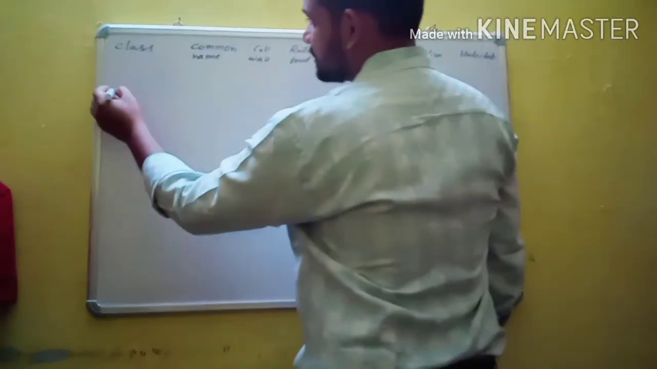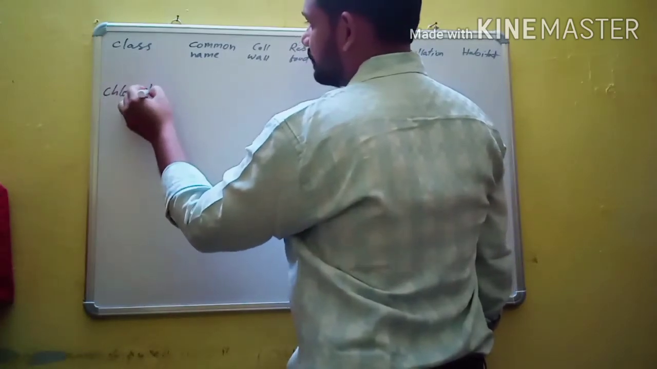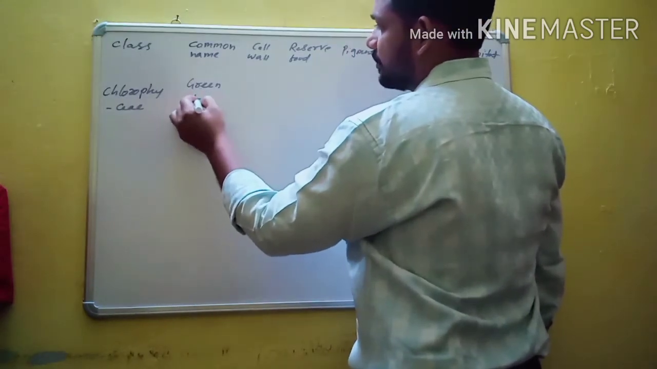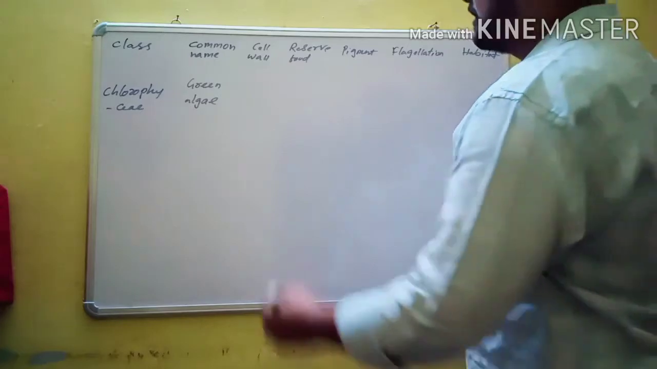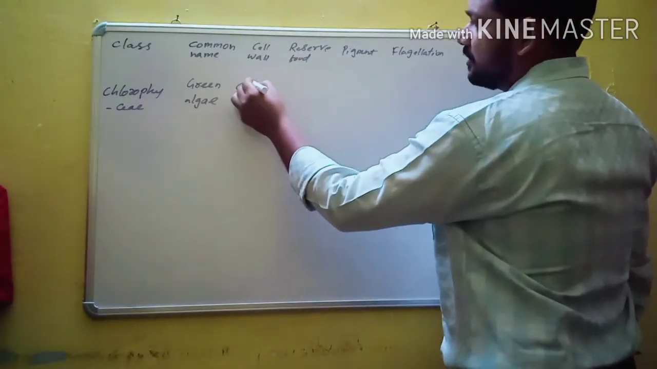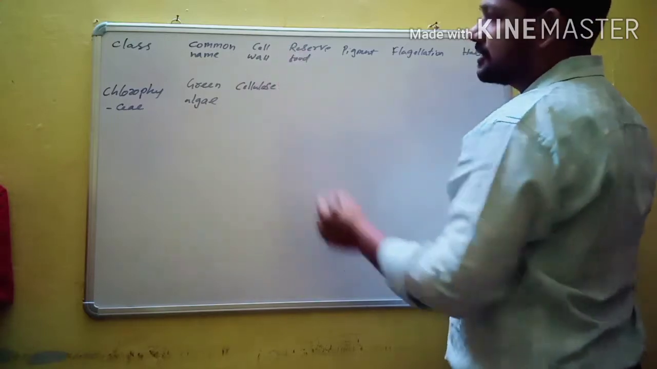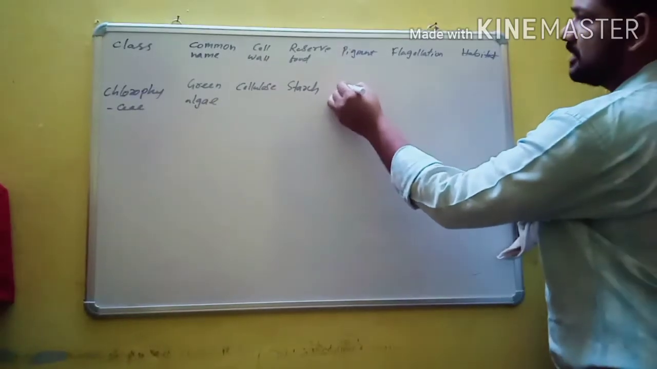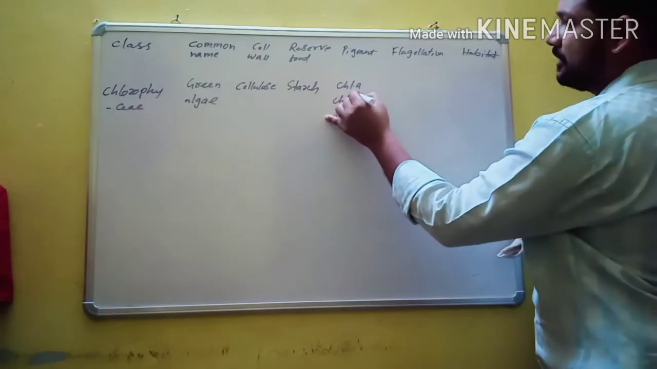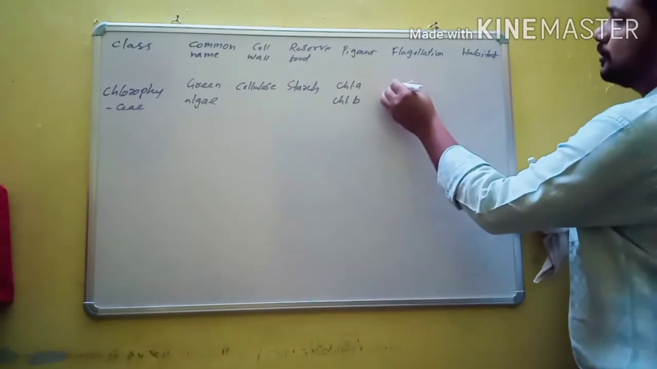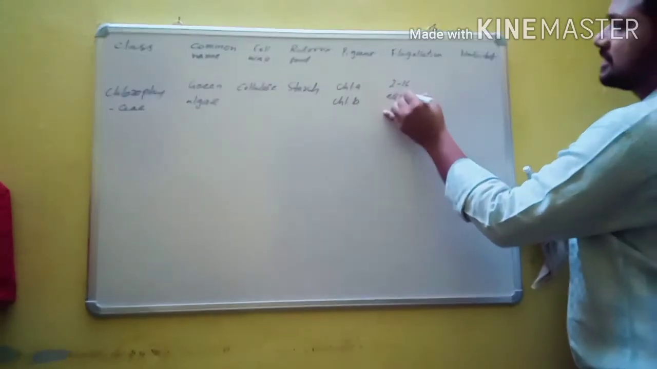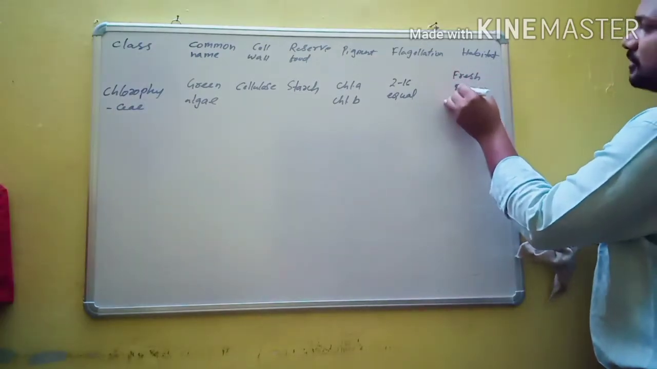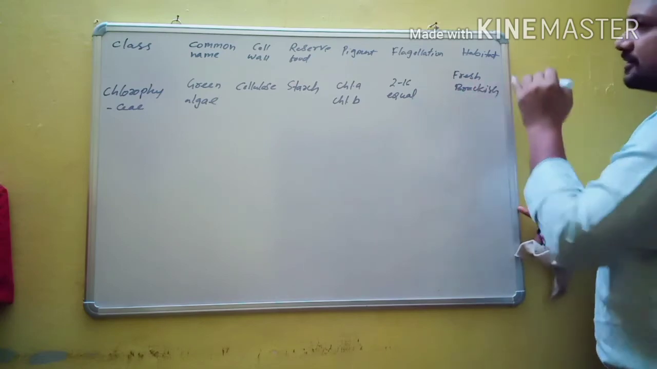The first class is Chlorophyceae. What is the common name? Green algae. Members of Chlorophyceae are known as green algae. The cell wall is made up of cellulose. The reserve food material is starch. The main pigments are chlorophyll A and chlorophyll B. Flagellation: 2 to 16 equal flagella present. And they are usually freshwater, and they are also present in brackish waters.